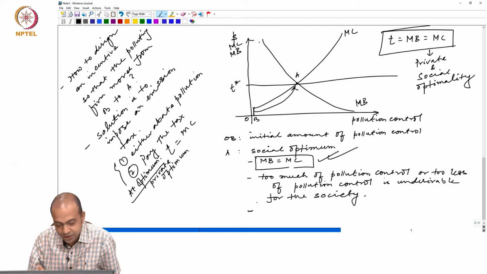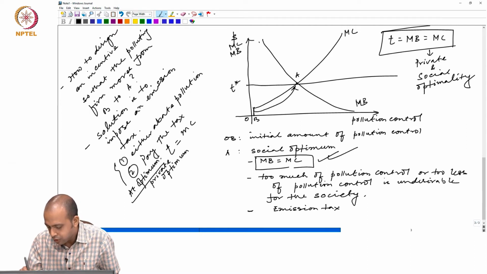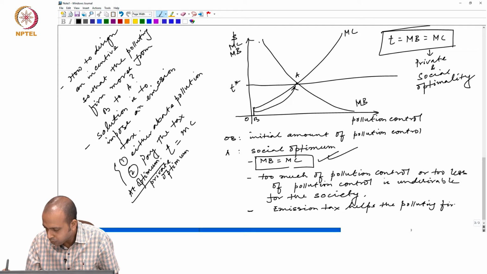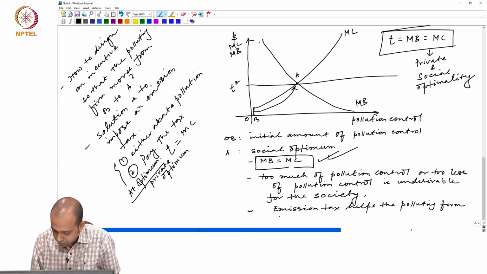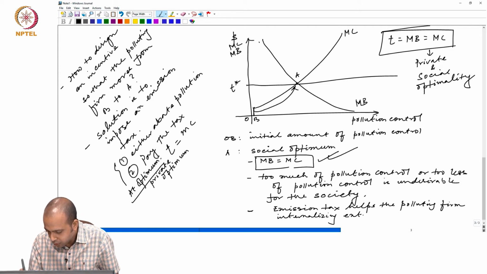I will write the statement, then we will explain. Emission tax helps the polluting firm internalizing externality.